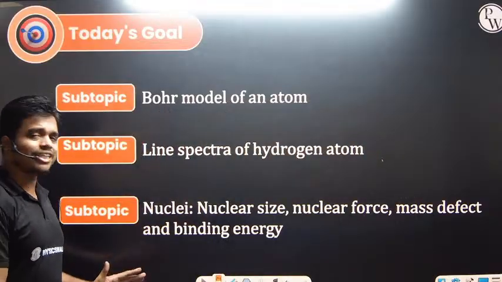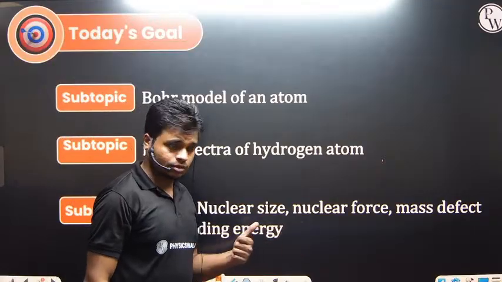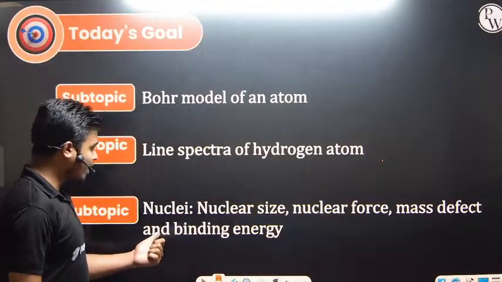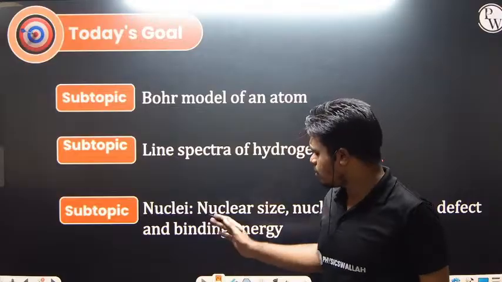Next we have nuclei. In the nuclei, what are the topics that we should revise? Nuclear size, nuclear force, mass defect and binding energy. These are the topics that we should be focusing on in this nuclei.